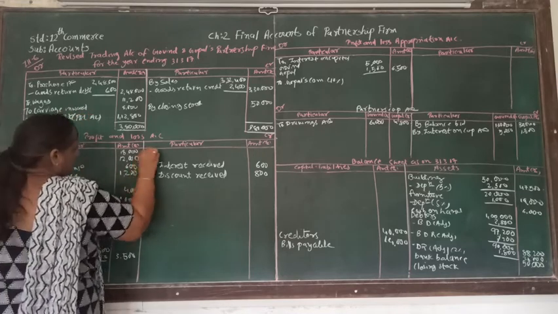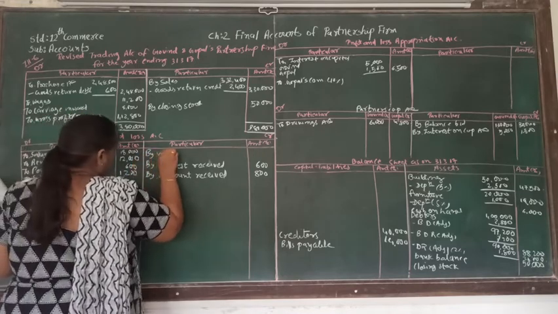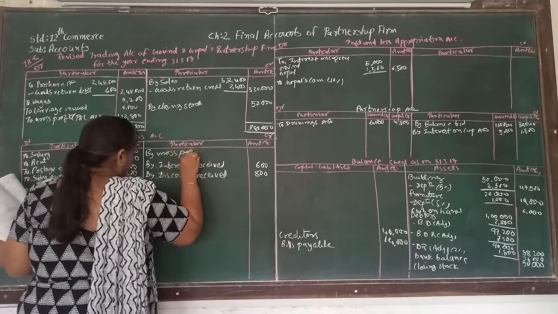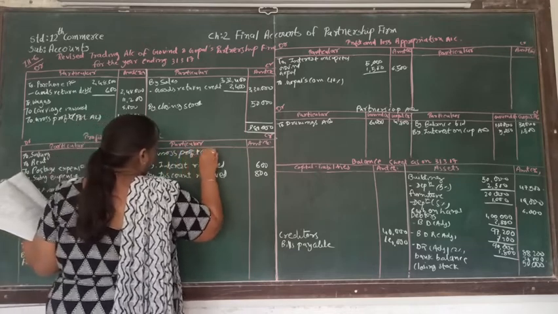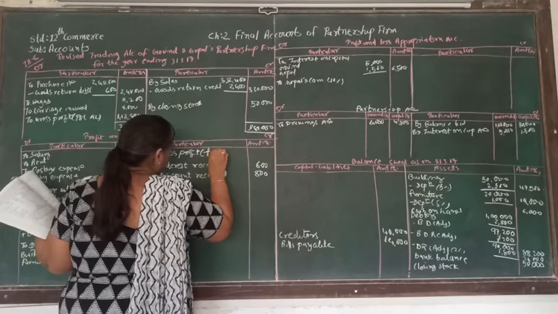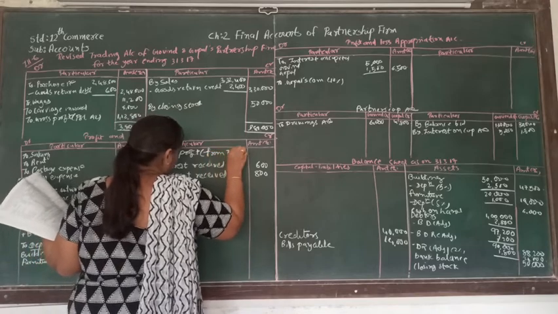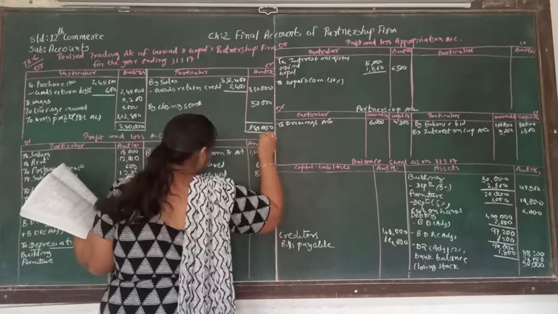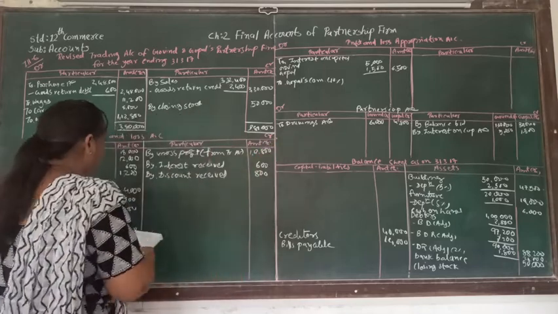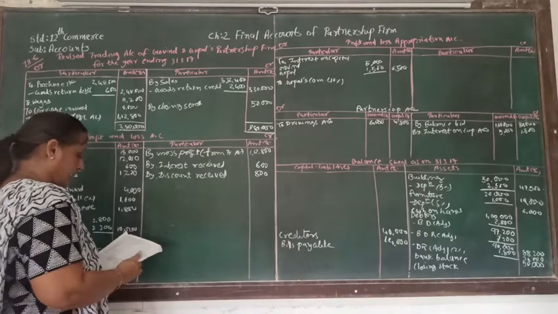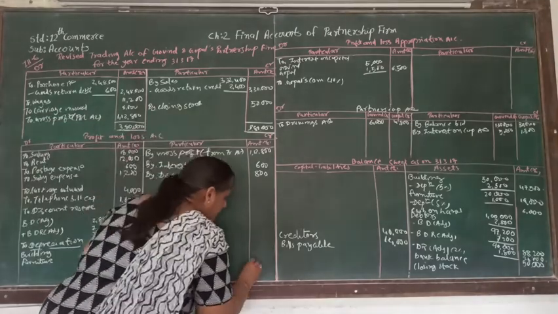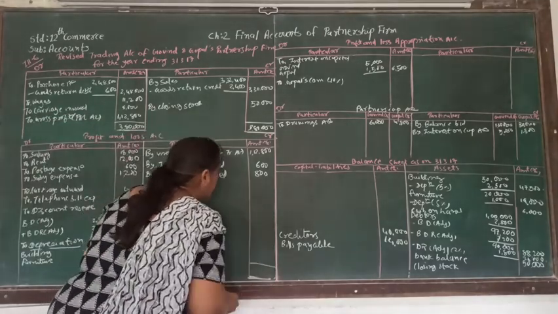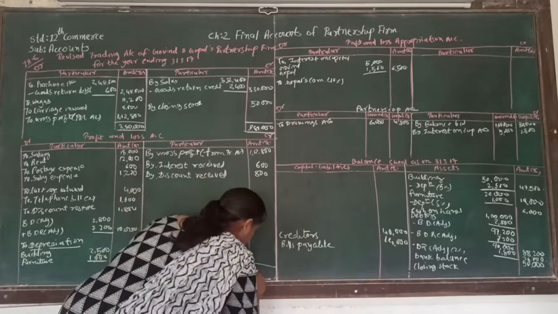So this is going to be here by gross profit from trading account. So it is 1,12,800. Now, if we make the total of the credit side, that will be 1,14,200.